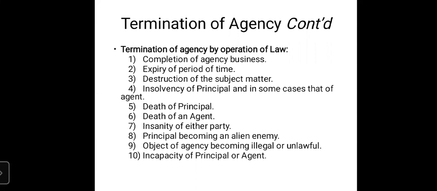that capacity of party means that the party should not be under the influence of drinks or drugs. Number one.